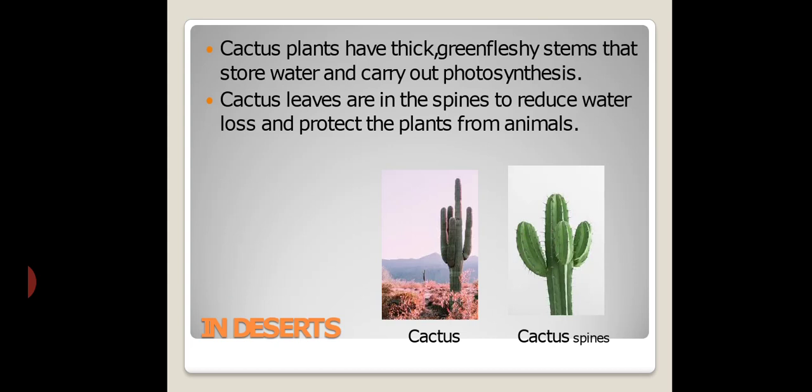Cactus plants have thick green fleshy stems that store water and carry out photosynthesis. Cactus leaves are in the form of spines to reduce water loss and to protect the plants from animals. The leaves are modified into spines or thorns so that water evaporation is controlled. That is the purpose, and another important purpose is to protect from animals.